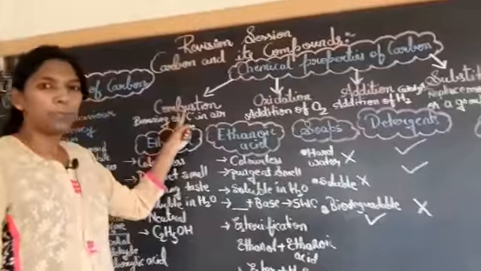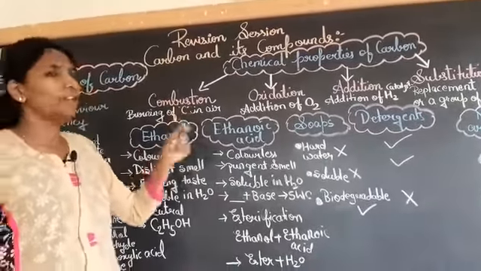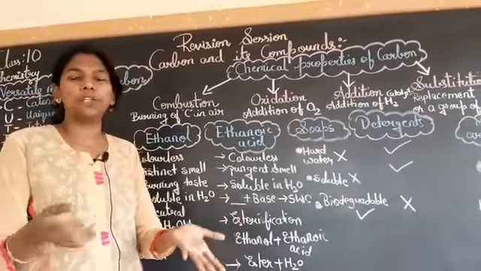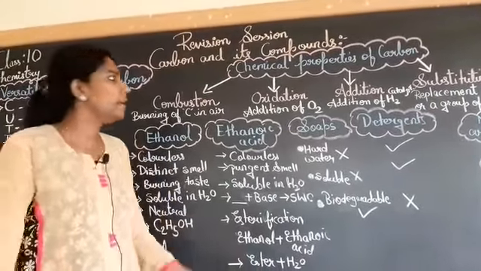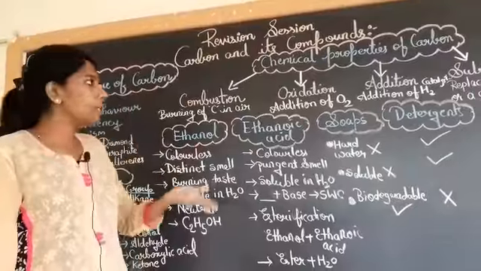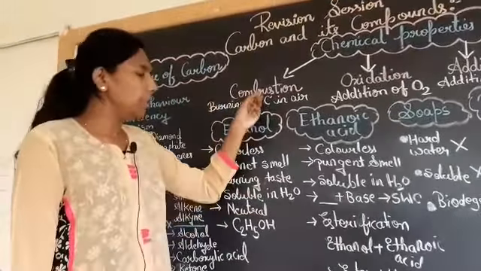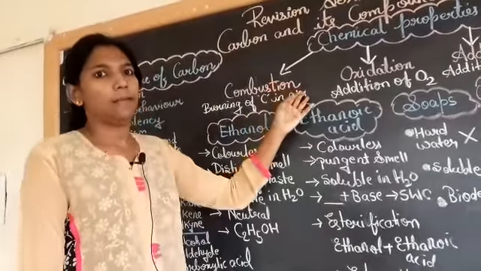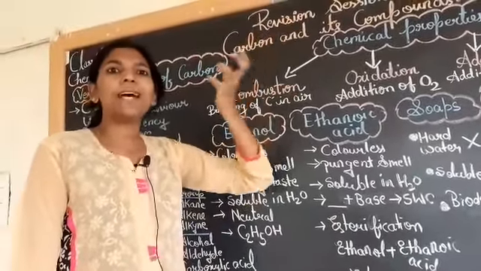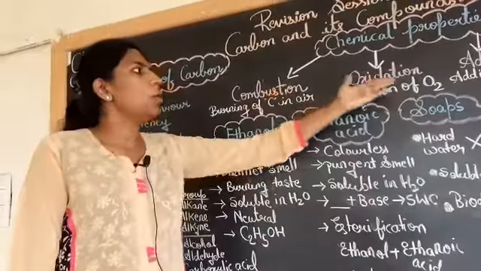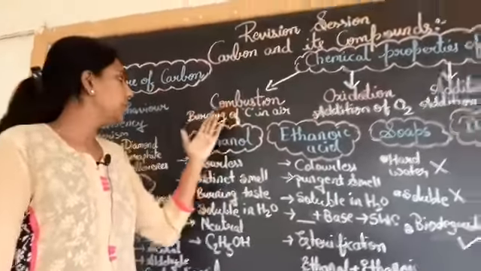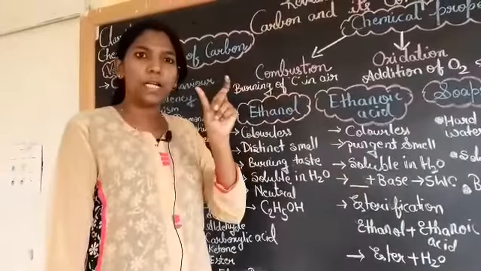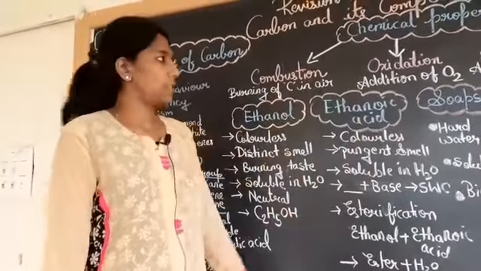First one is combustion. Yes, combustion means if I take any incense stick and I'm burning it, that is combustion. If I take a log of wood and I'm burning it, that is combustion. What actually is happening there? Burning of carbon compounds, burning of carbon in air. The main gas in air which supports burning is oxygen. So in combustion, there will be burning of carbon in air. That means any of the carbon compounds will react with oxygen.